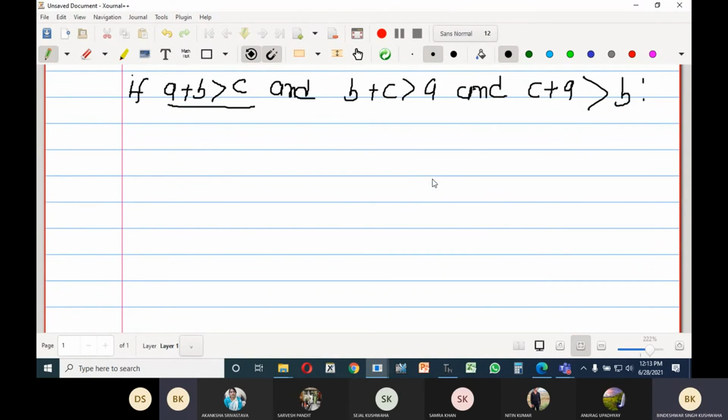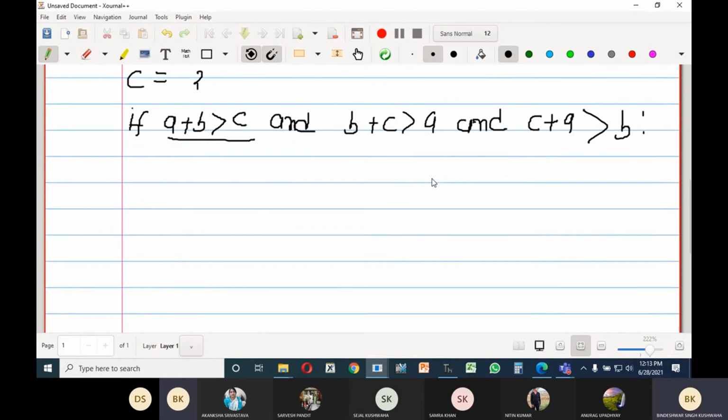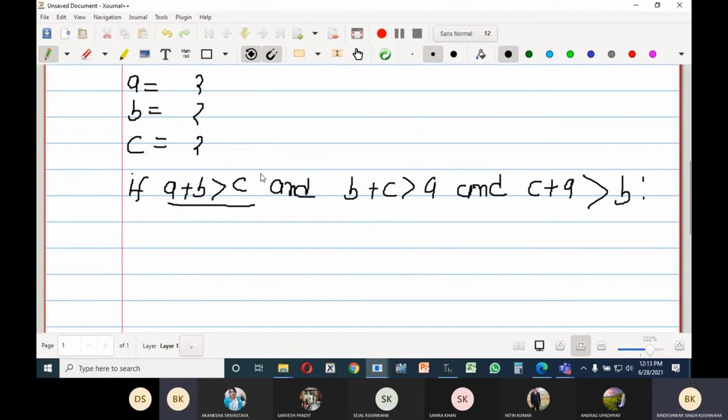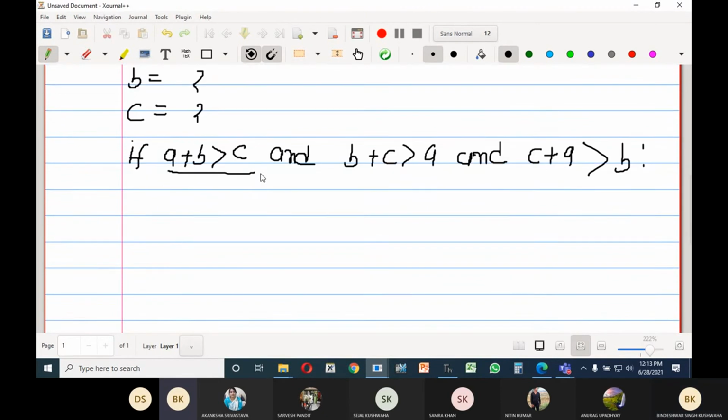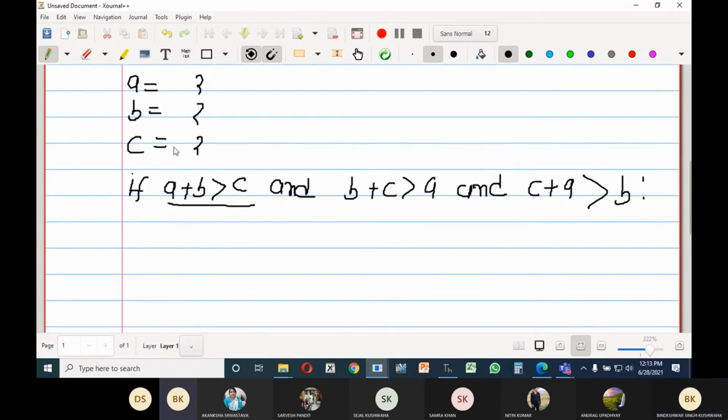Then your sides will be able to form a triangle. Otherwise these three sides will not form a triangle.